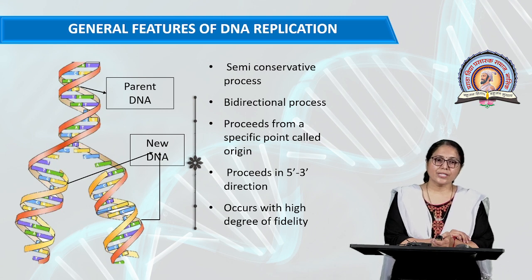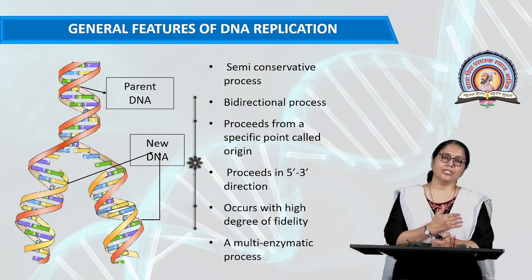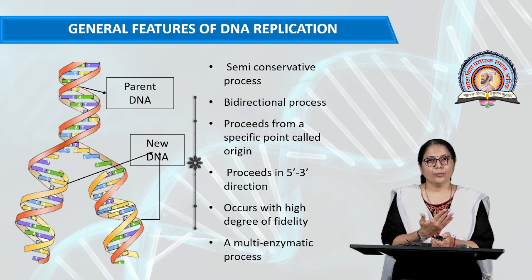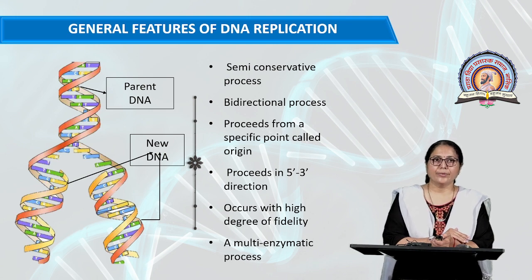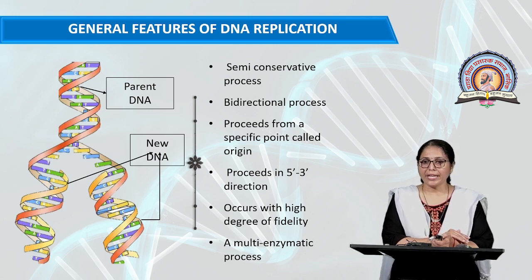It proceeds from a specific point called the origin. In prokaryotes, it is called OriC and it is identified by 9 and 13 base pair repeats, which are rich in adenine and thymine base residues. This proceeds in the 5' to 3' direction, that is, the fifth carbon is joined to the third carbon of the above deoxyribonucleotide. It occurs with a high degree of fidelity. Then, it is a multi-enzymatic process, meaning it involves many enzymes.